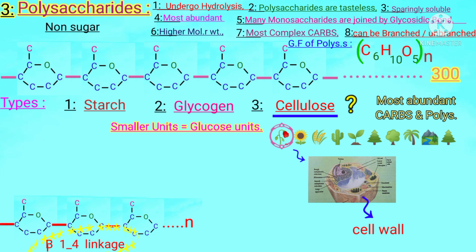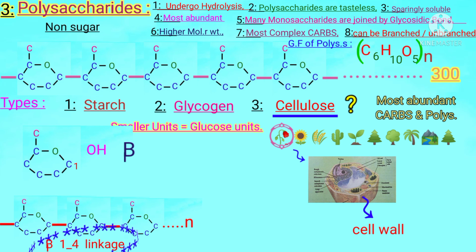Alpha and beta I have already discussed in my previous video. Students, beta sugars are those sugars in which the hydroxyl group of C1 is above the plane, in the case of glucose. For example, take a glucose ring and look at C1 of this ring. If the hydroxyl group at C1 is below the plane, then the sugar is alpha. But if the hydroxyl group is above the plane, then the sugar is beta. So in cellulose, glucose rings have beta 1-4 linkage.